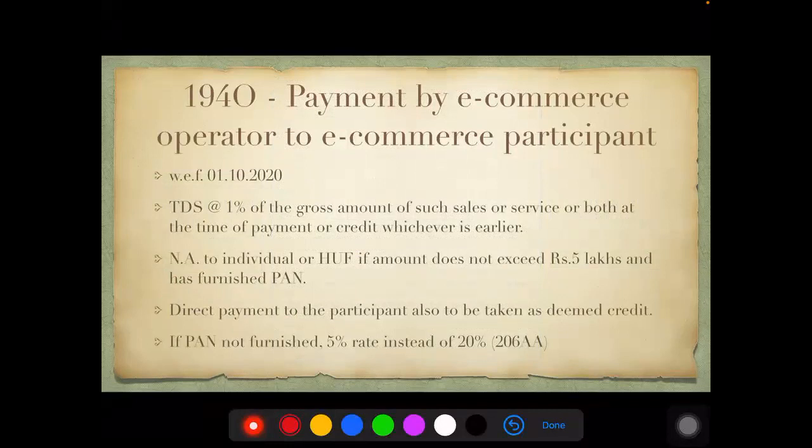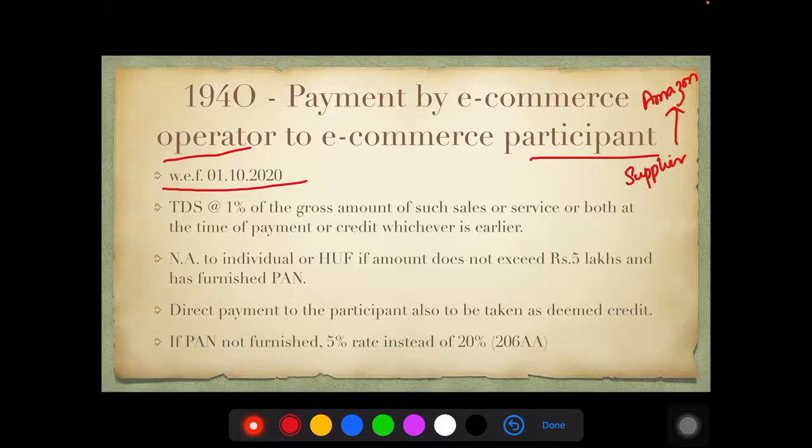This is a new section which is introduced from 1/10/2020. This is payment by e-commerce operator to e-commerce participant. So who is an e-commerce operator? Amazon would be the best example that I can give you. Amazon is an e-commerce operator. Who is the e-commerce participant? Any supplier who is registered with Amazon would become the e-commerce participant.